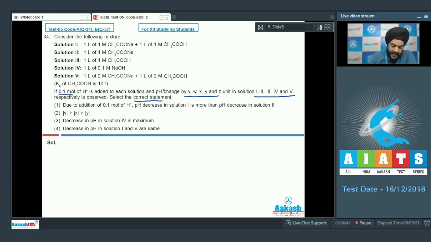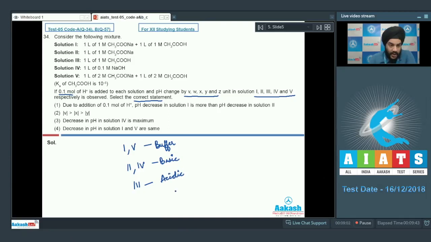So students, if we look very carefully at the 5 solutions which are given to us, we can see that solution 1 and solution 5 are buffers, whereas solution 2 and solution 4 belong to bases. So they are basic in nature, whereas solution 3 will be acidic in nature.